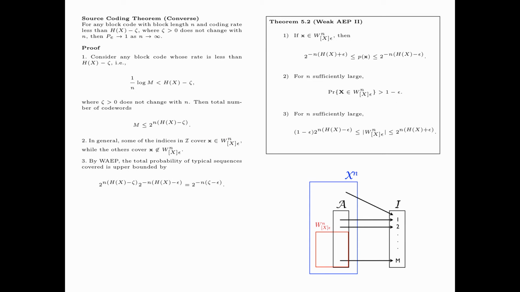By the weak AEP, the total probability of typical sequences covered, that is the blue part, is upper bounded by the number of such sequences, which is less than or equal to 2 to the power n times (entropy of X minus zeta), times the probability of each sequence, which is upper bounded by 2 to the power minus n times (entropy of X minus epsilon). This gives 2 to the power minus n times (zeta minus epsilon), where the two H(X) terms cancel with each other.